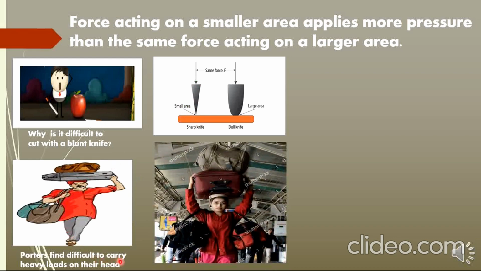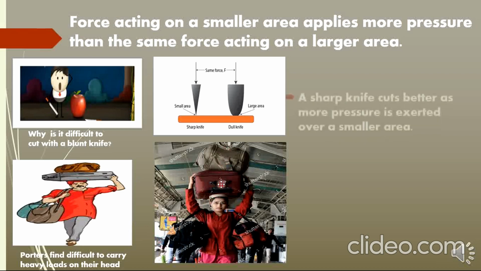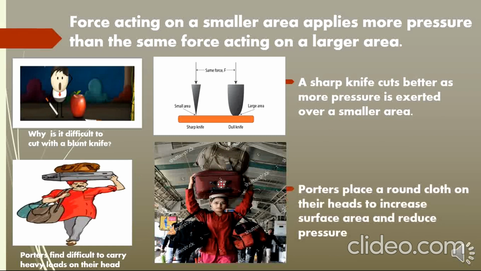Porters find it difficult to carry heavy loads on their head. You can see a thin piece of cloth on the head of the porter to reduce the pressure. A sharp knife cuts better as more pressure is exerted over a smaller area. Porters place a round cloth on their heads to increase the surface area, and the larger area reduces the pressure.